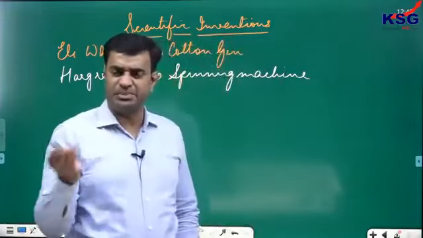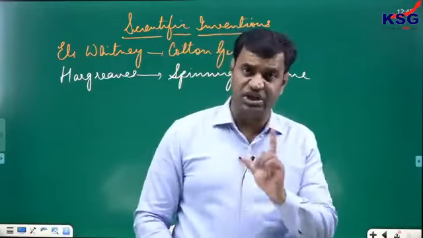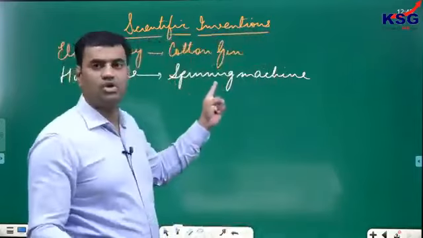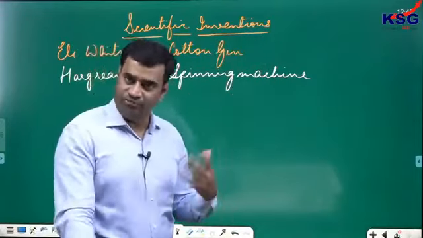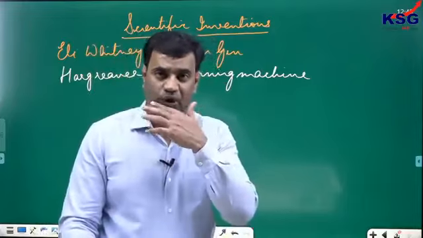Through this spinning machine, raw cotton could be converted into finer threads. But initially, this spinning machine was operated manually. Obviously, it could not lead to larger conversion of raw cotton to cotton threads.